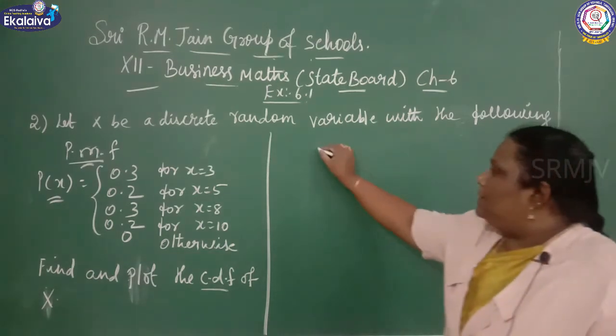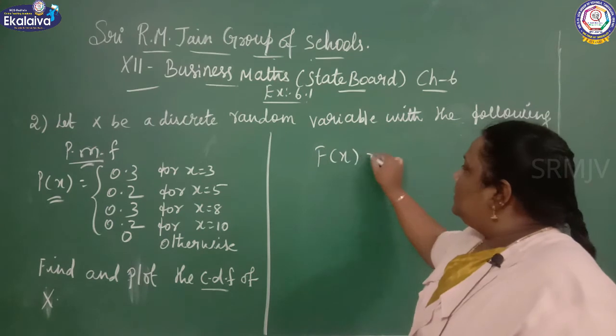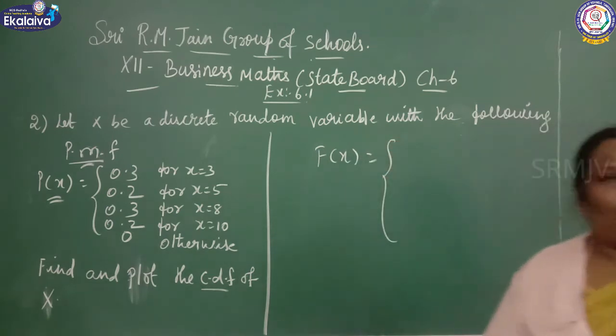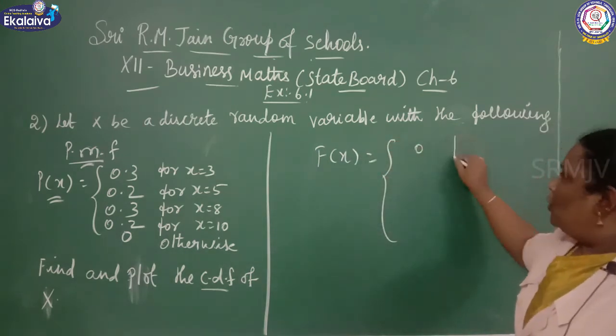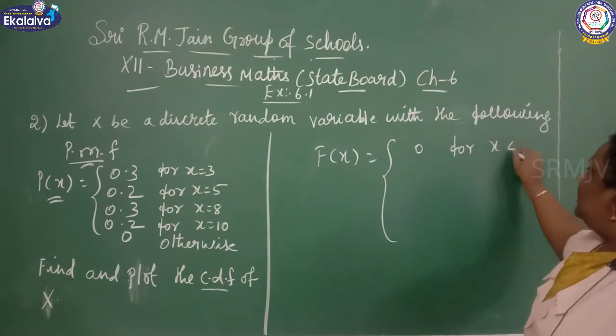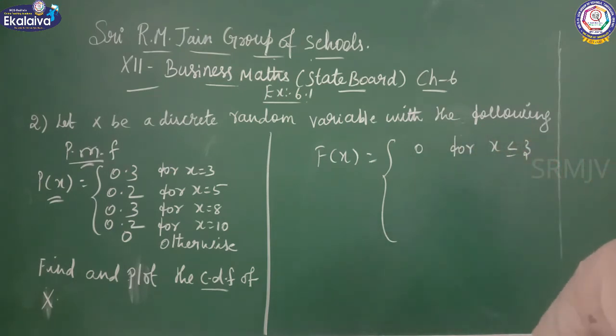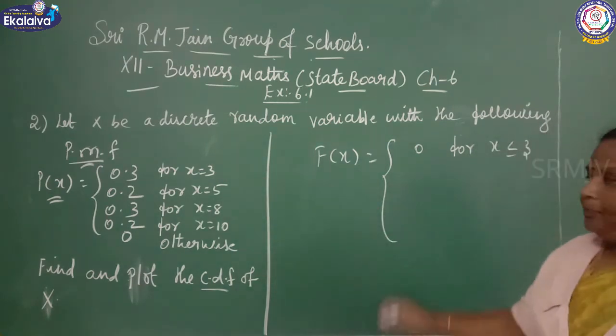Capital F of x equal to 0 for x less than 3. Next, what is the value you are getting for 3? 0.3.